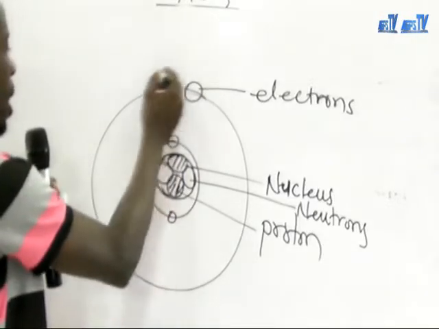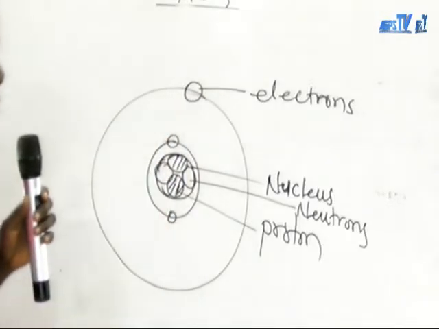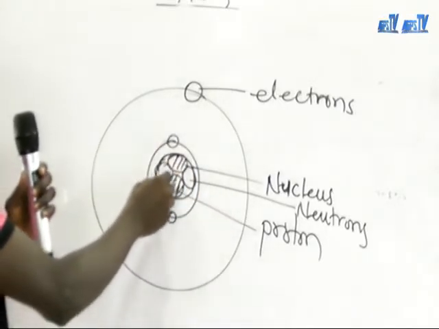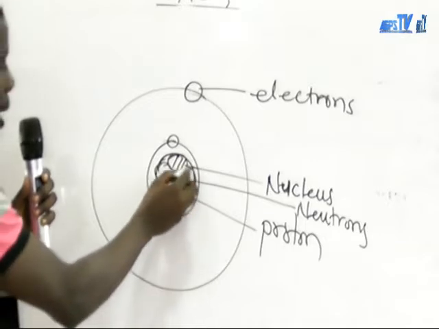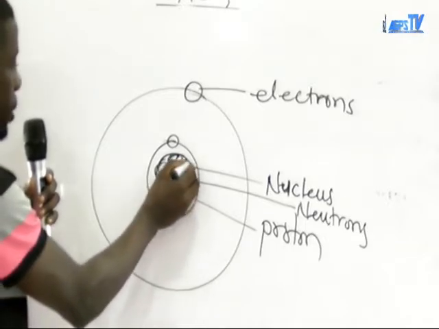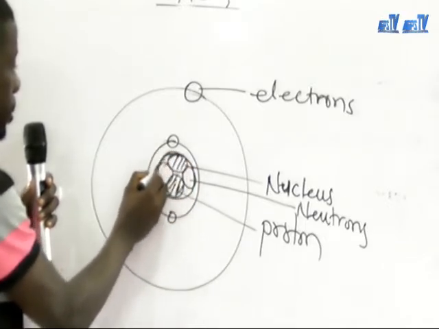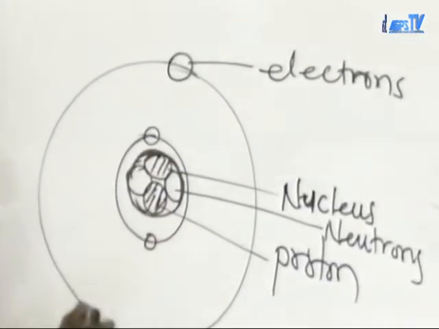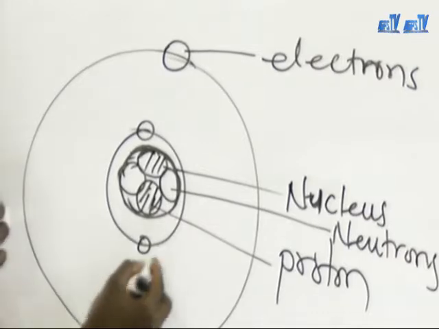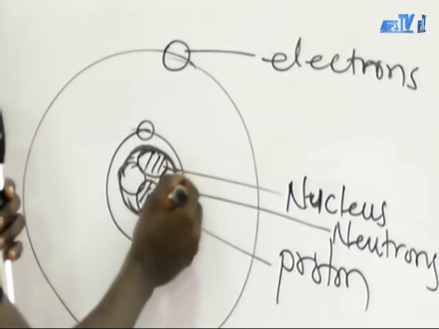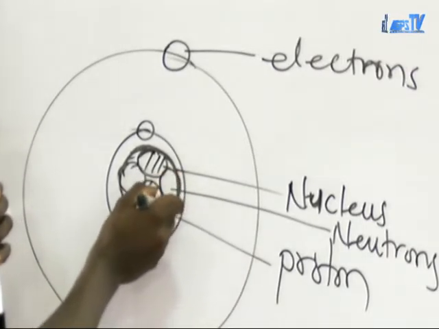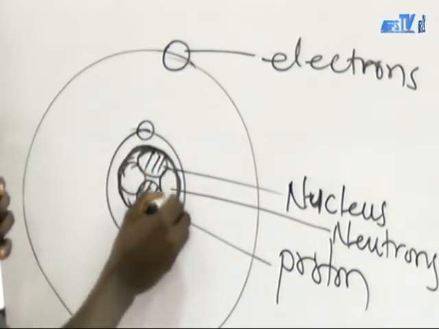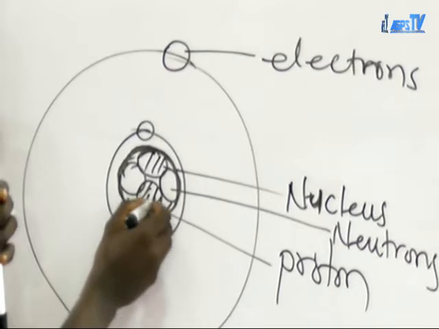They always move around the nucleus. Now, you can see that the nucleus is located at the center of any atom. So this is the nucleus, and within the nucleus, we have the protons and neutrons.